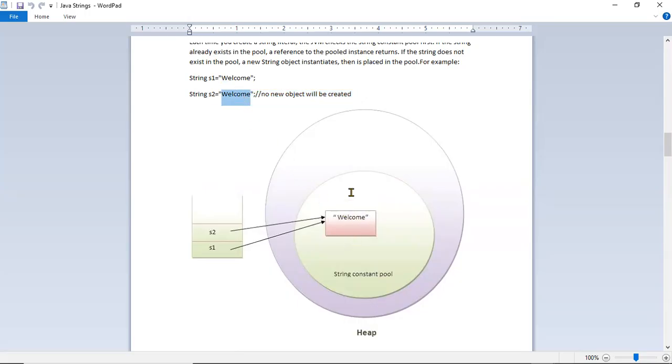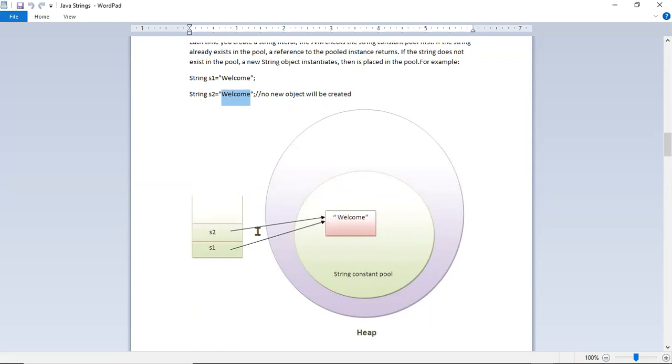If welcome is already created, it will try not to create a duplicate string literal in the pool. Instead of creating one more literal, it will point to the existing literal which is already there, for the new second variable which is s2. So that is called the literal pool.